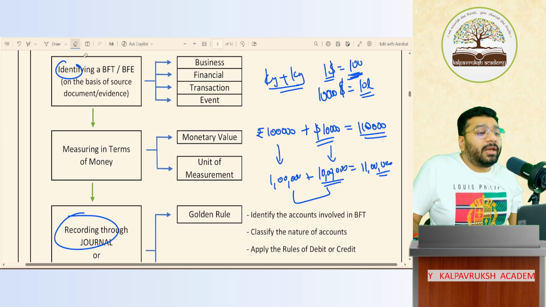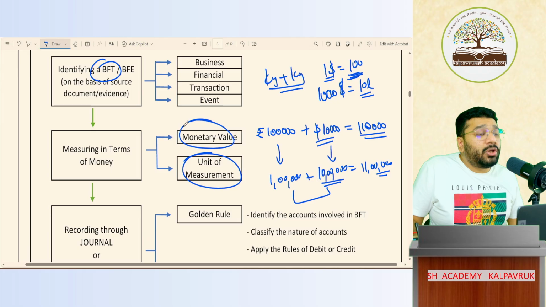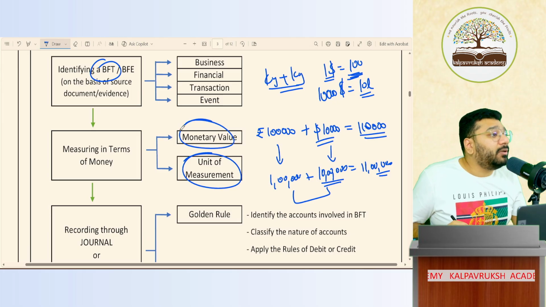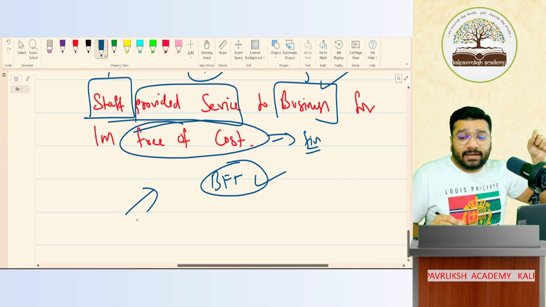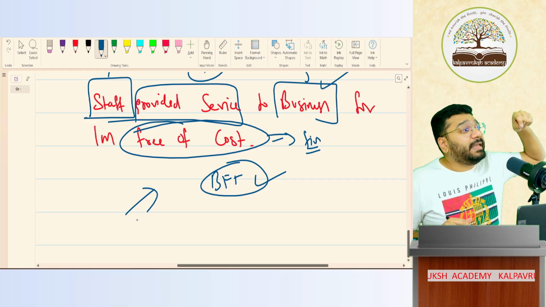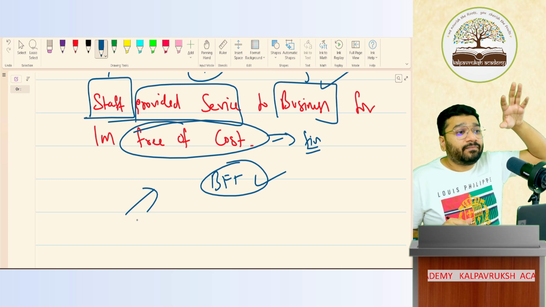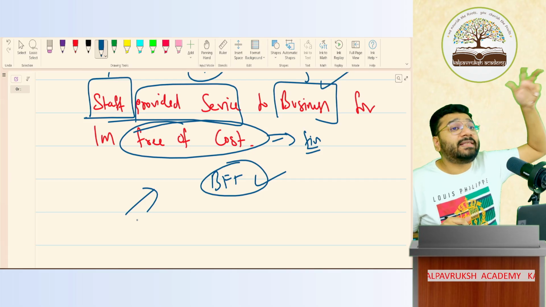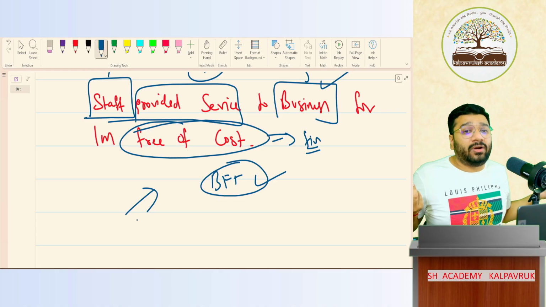Clear or not clear? All I'm trying to say is that sometimes you'll come across a BFT. You might have the unit of measurement INR also, but that is not measurable. If it is not measurable, you cannot record it. Got it, not got it? In business, I gave one silly example here to make you understand this. But in reality, there are some transactions which will be a BFT, but you cannot measure it. When you come to CA Intermediate, I'll give you a few examples where you cannot measure certain transactions. If you cannot measure it, I cannot record it. Got it, not got it?